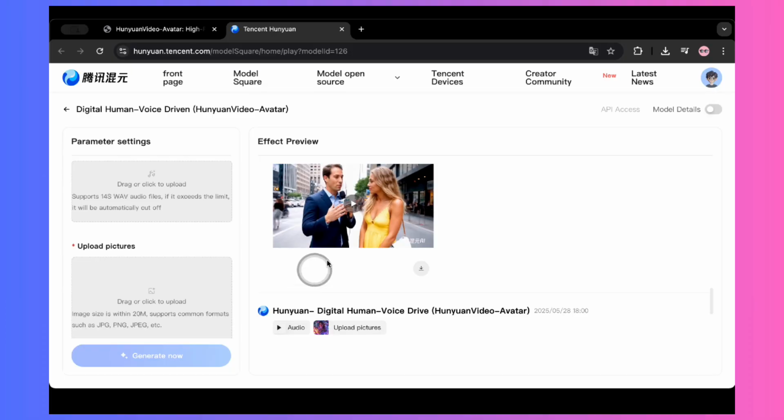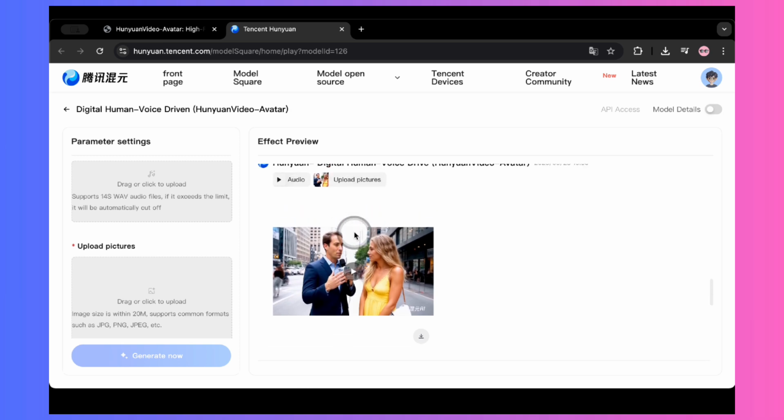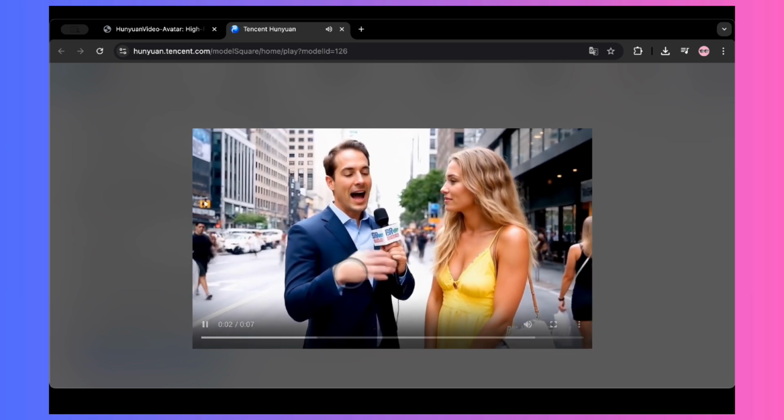So for my next test, I upscaled that same initial image to improve its quality, then uploaded again with the exact same audio file. Let's see that result.